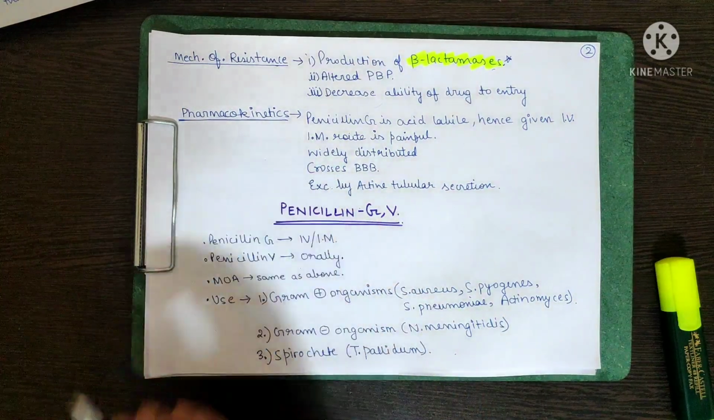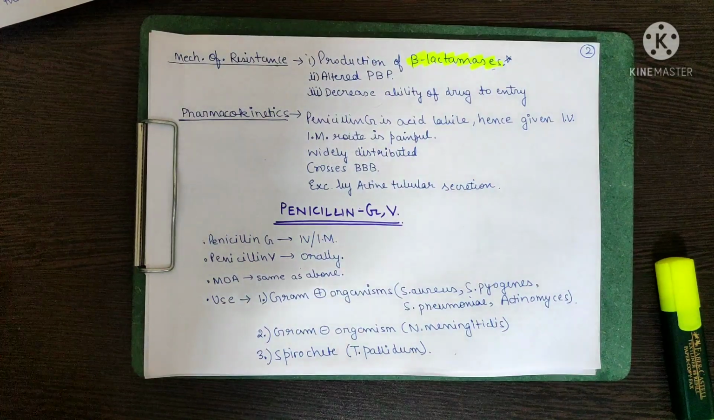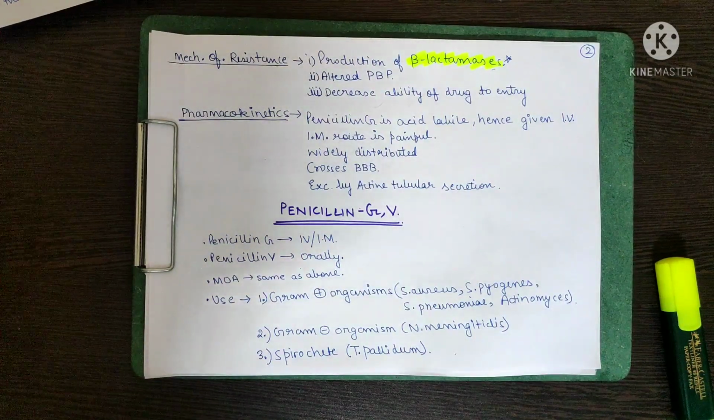Now coming to the pharmacokinetics. Penicillin G is acid labile, hence given IV. The IM route is painful, and it is widely distributed throughout the whole body.